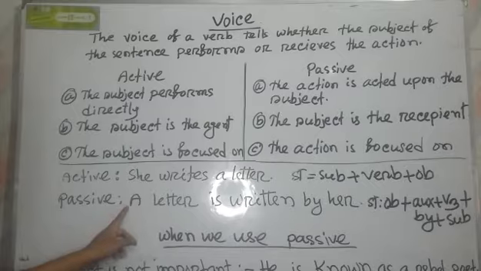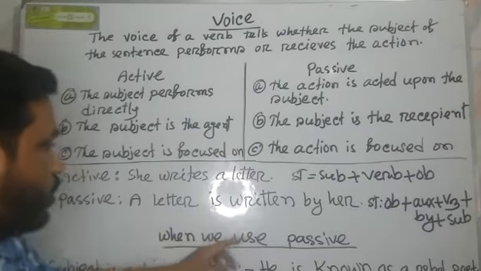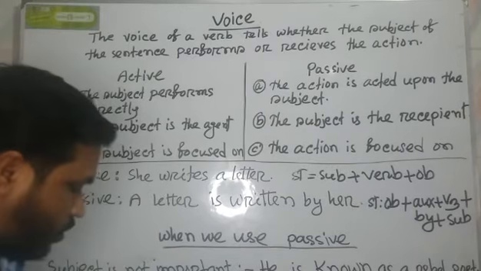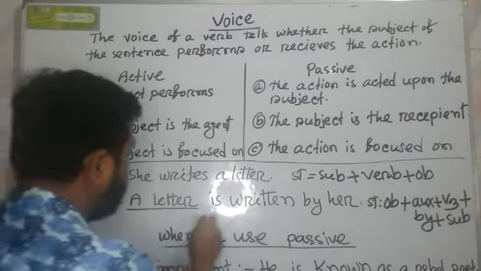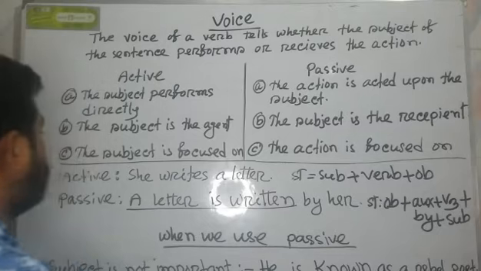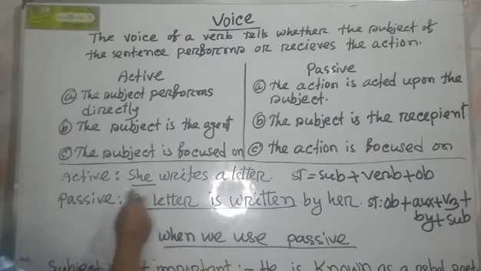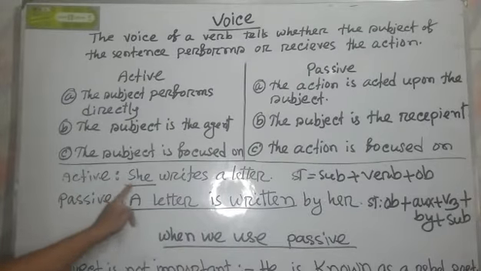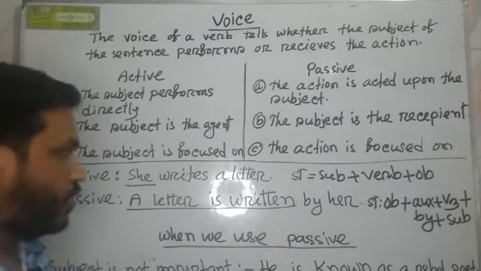That means a letter and written are focused on. Here we focus on the action, but in an active sentence we focus on the subject. So in active voice we focus on the subject, but in passive voice we focus on the action.